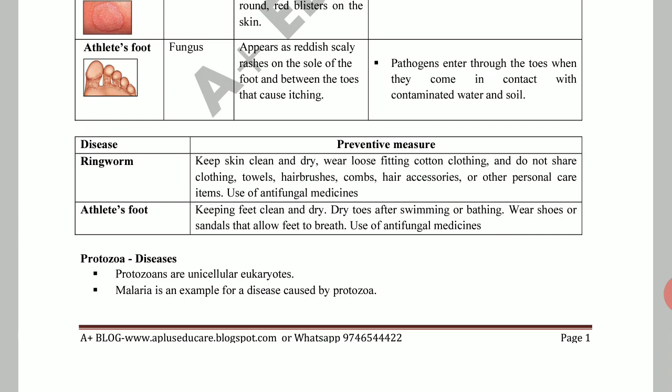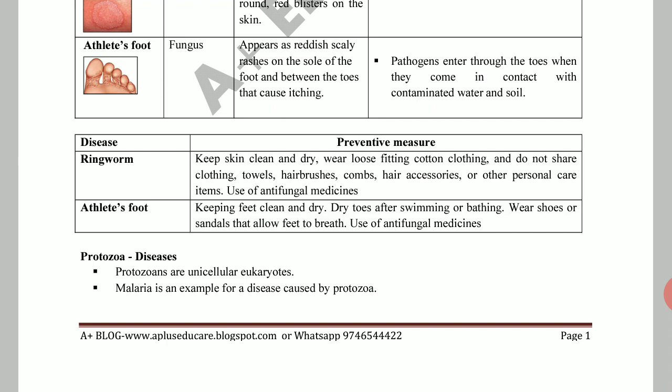To avoid ringworm, you should not use wet clothes. Then should not share clothes, share combs. So we can prevent this ringworm to an extent. Athlete's foot, preventive measure. Keep your feet clean and dry always. Wear shoes or sandals that allow feet to breathe.